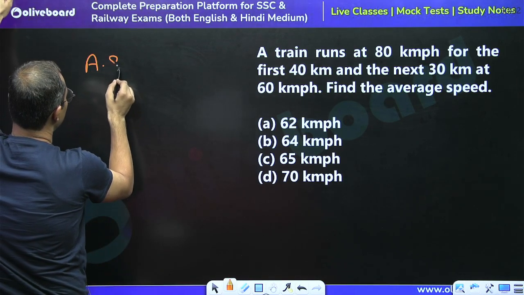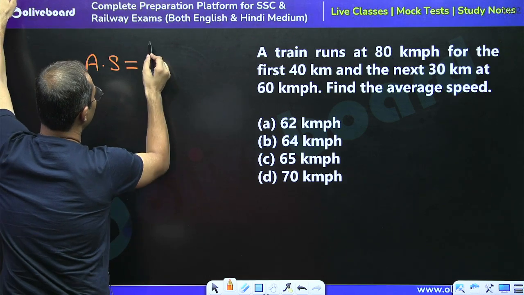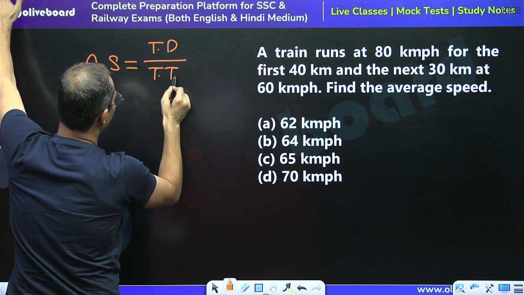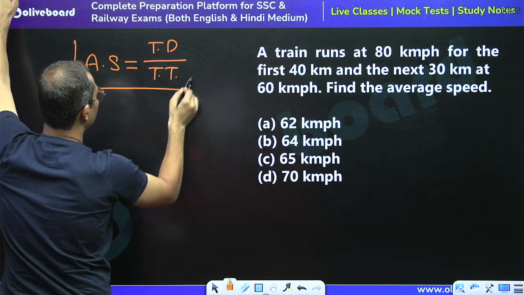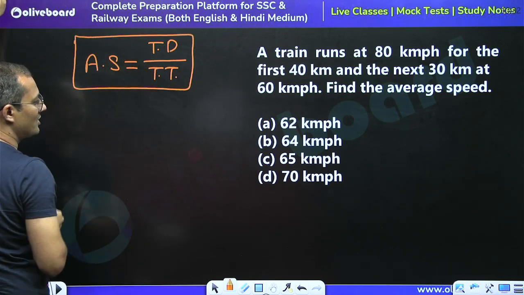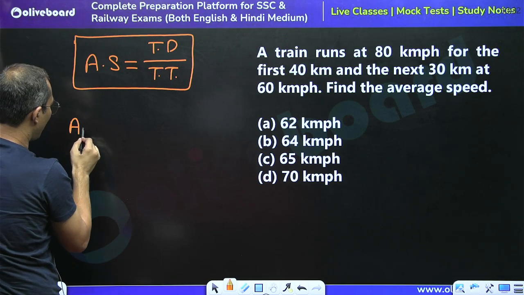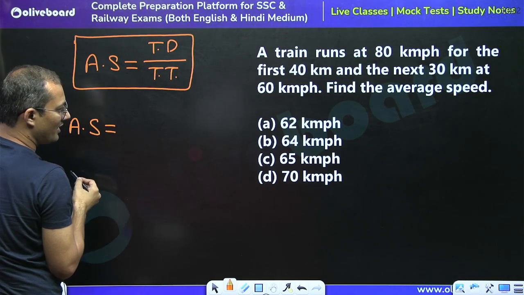Average speed is always calculated by the formula total distance divided by total time. If we don't know the total time, we can say that time is equal to distance divided by speed.